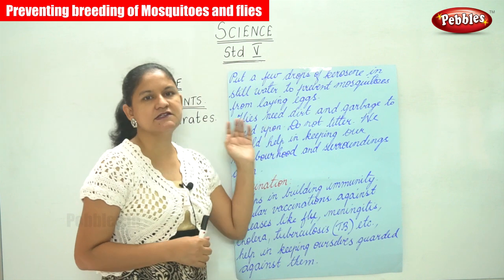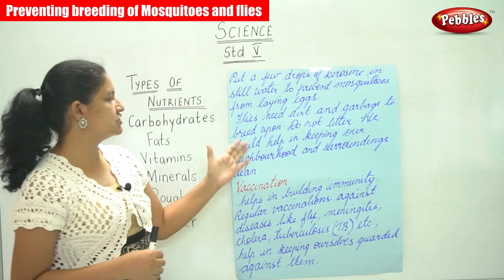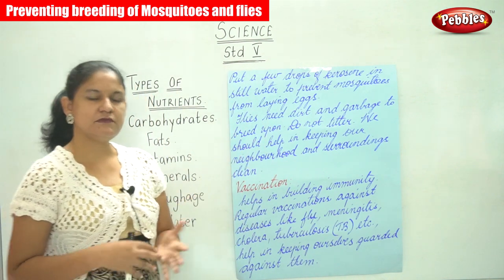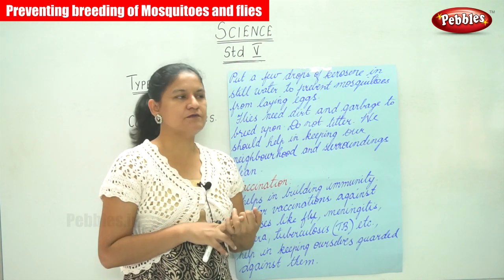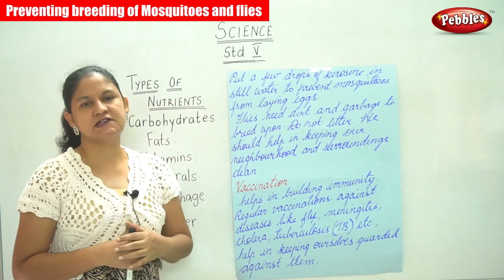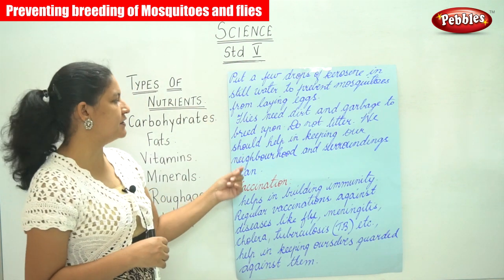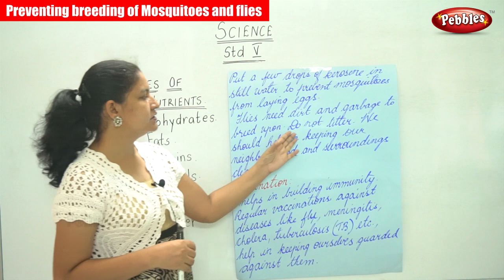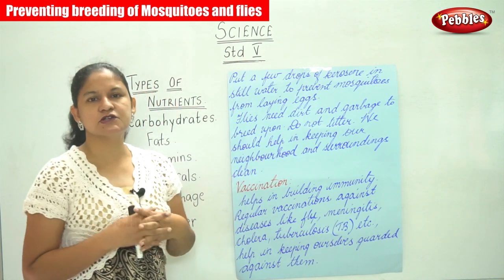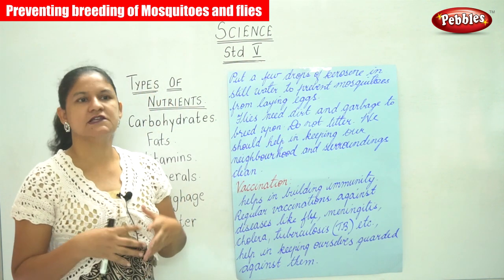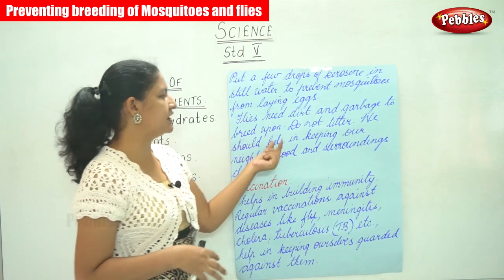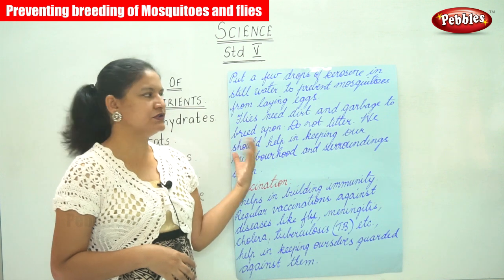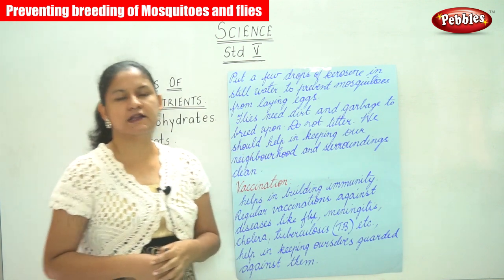Flies need dirt and garbage to breed upon. So mosquitoes need stagnant water. When we talk about flies, the flies need dirt and garbage to breed upon. Do not litter, that is, do not throw waste in every place possible. We should help in keeping our neighborhood and surroundings clean.